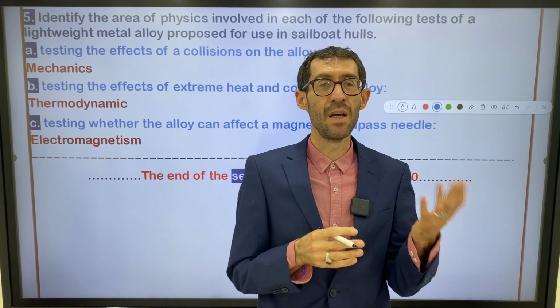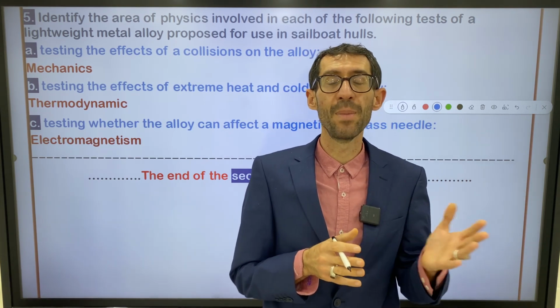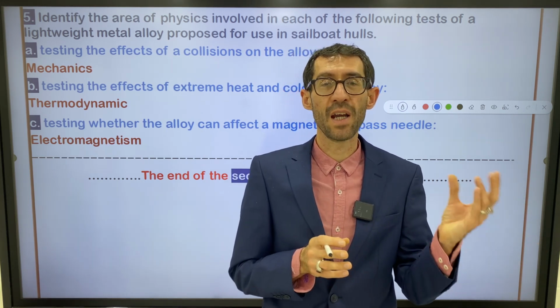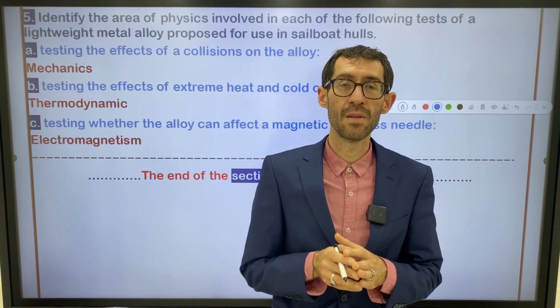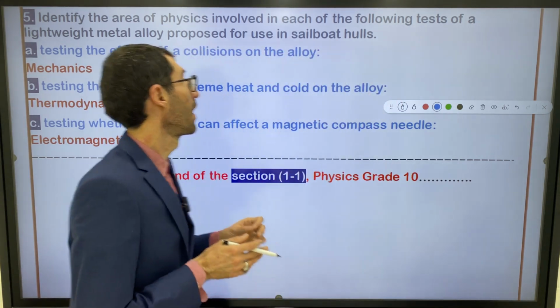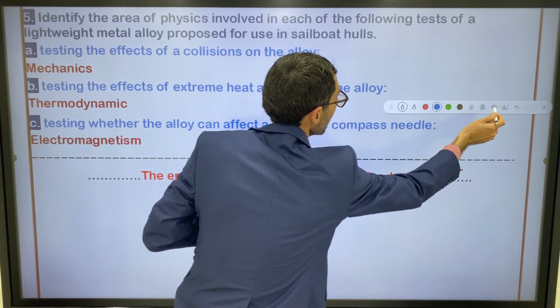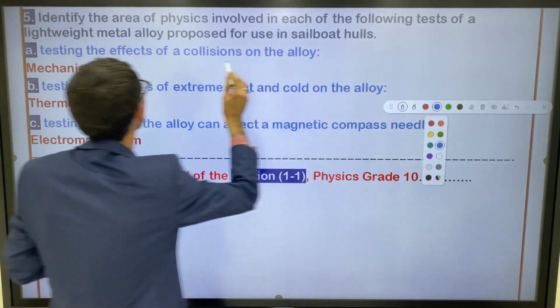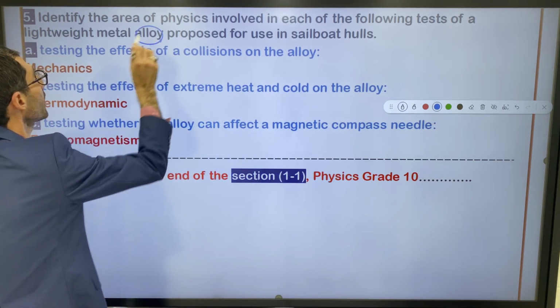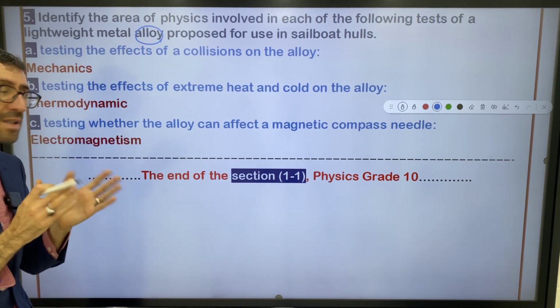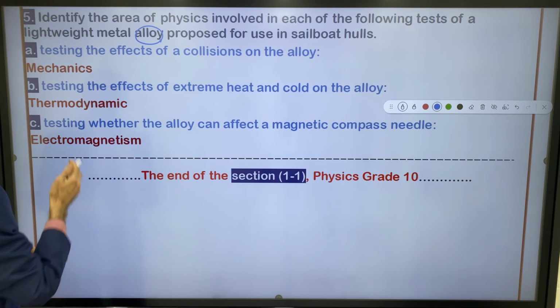Steel is not an element. It's an alloy. It's a mixture of carbon and iron, and it becomes steel. So the alloy, I'm talking about this word, alloy, right? It's not a pure metal. It's a mixture, right?